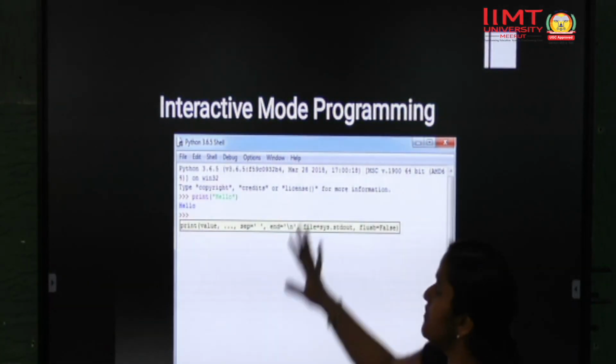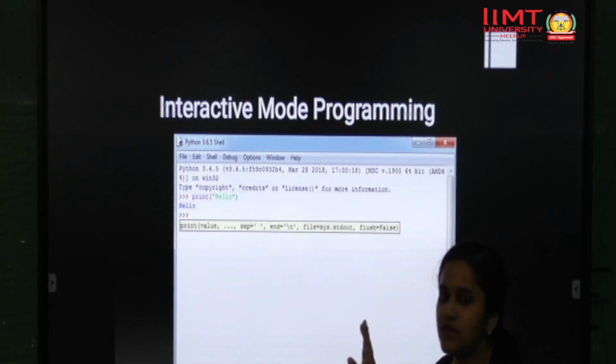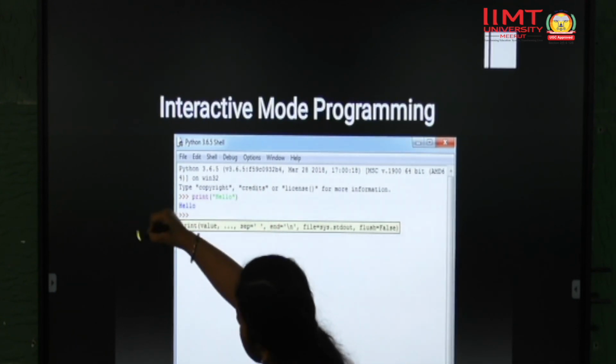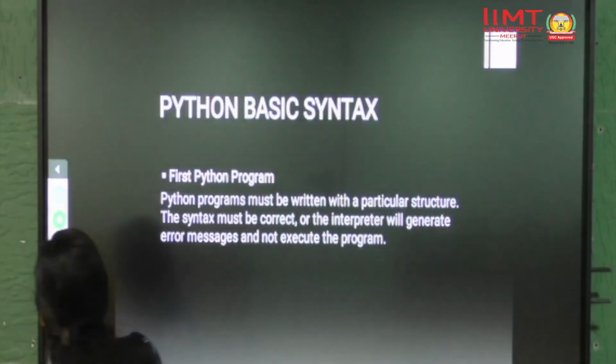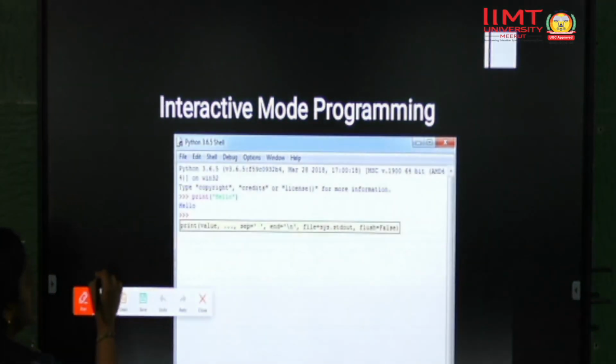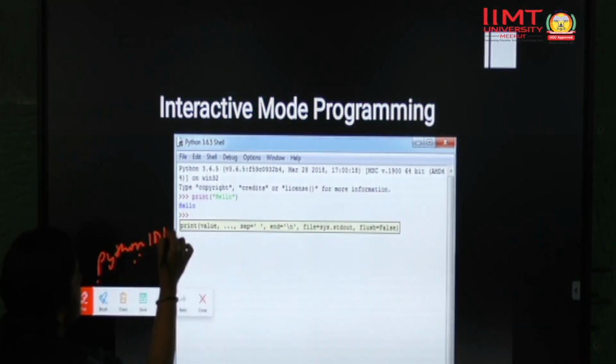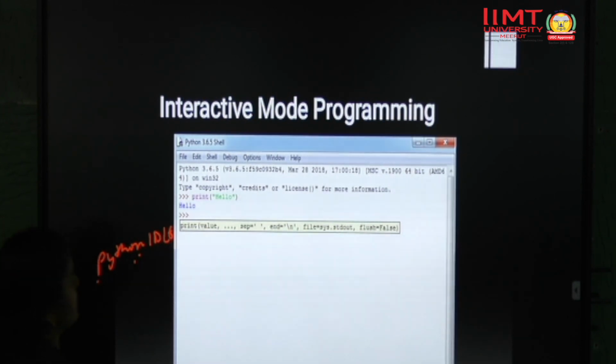This is the interactive shell which you can open, after installation, by clicking on the Windows button, just type Python and click on Python IDLE, that is Integrated Development Learning Environment, right?